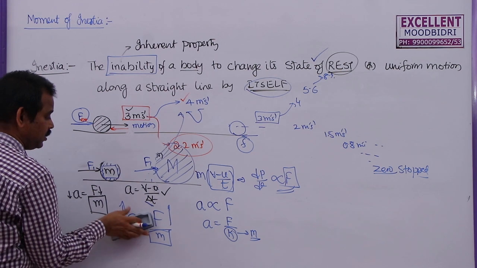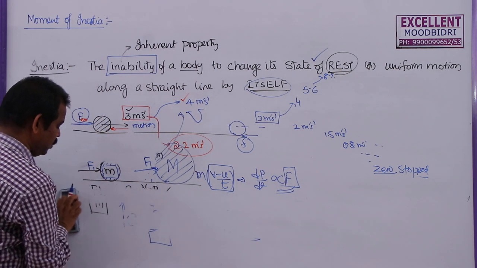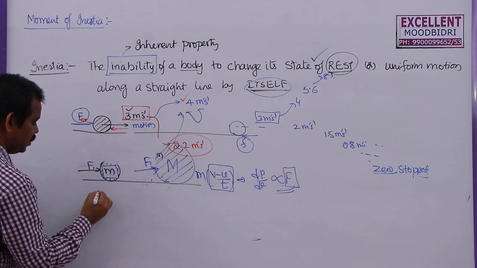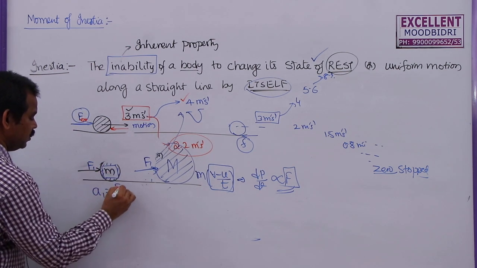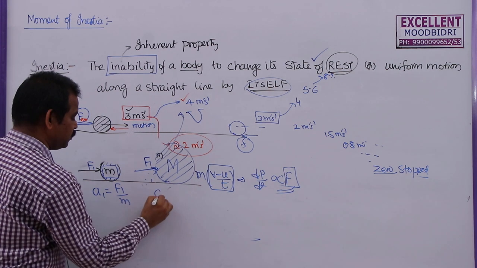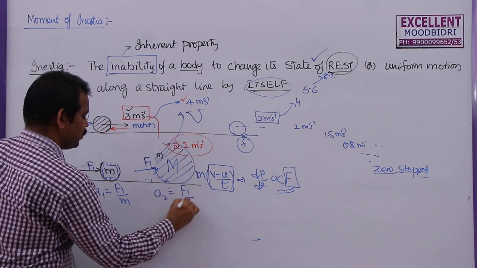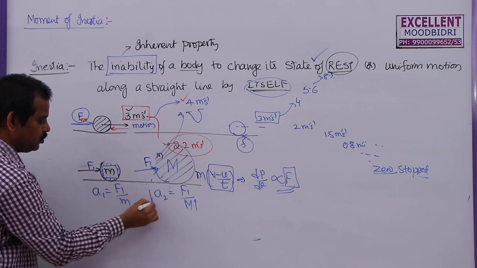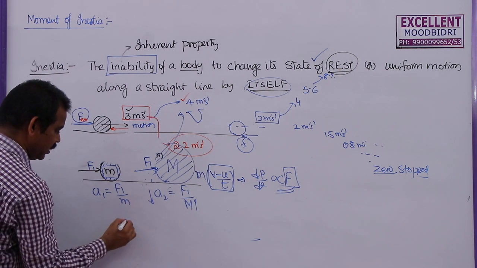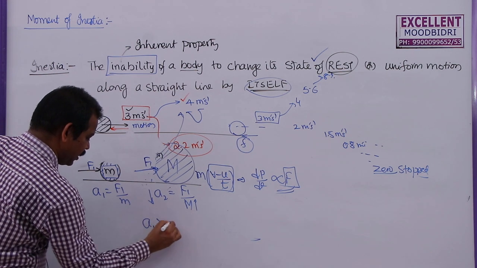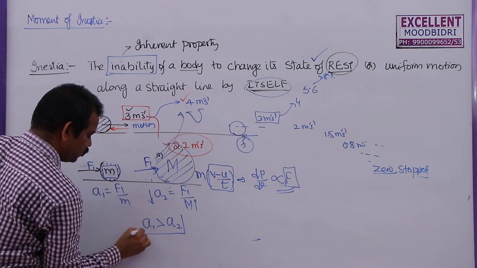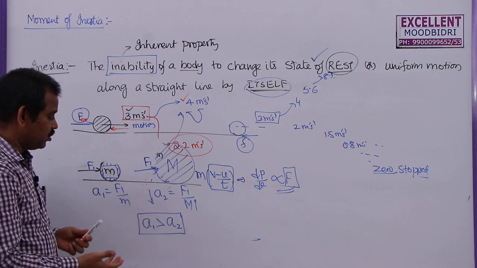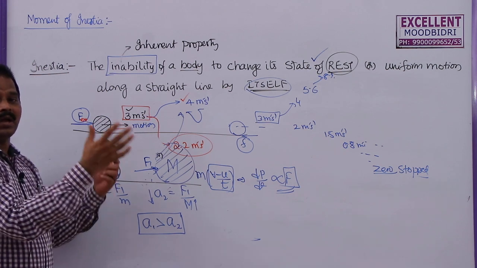So what are the accelerations produced in these two bodies? The acceleration produced in the first case is F1 by m. The acceleration produced in the second case is F1 by capital M. As mass is more here, this A2 will be less. So we can say A1 is greater than A2. So which is getting more acceleration? The first body is getting more acceleration.